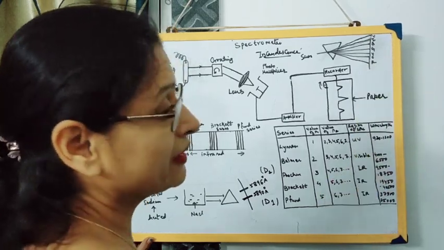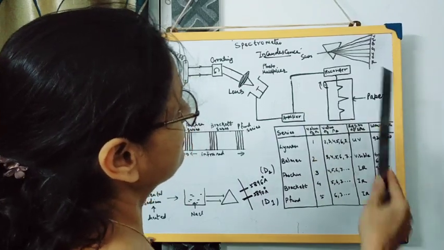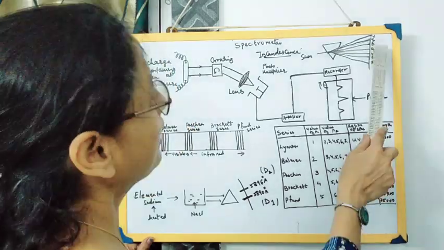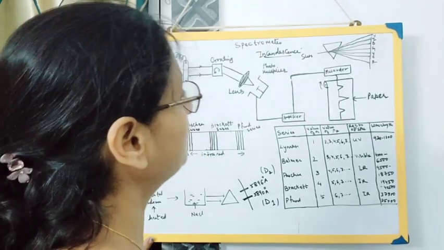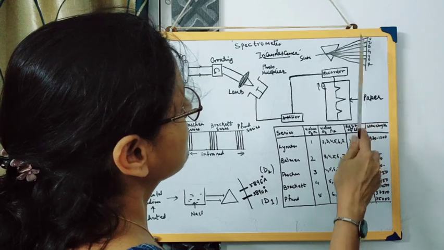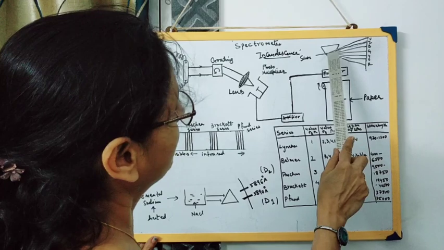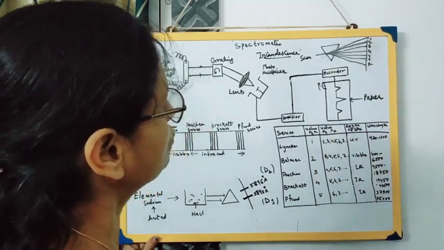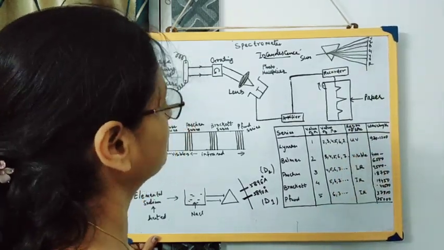What does it mean? That light already had these colors, and the prism has just separated them out, has dispersed them out. But the light already had these colors, which were not visible to us when we were simply seeing it. When it has been passed through the prism, it gets split up into different colors which we can see. This phenomenon, where the light radiations get split up into different colors when passed through a prism or a grating, we call dispersion.